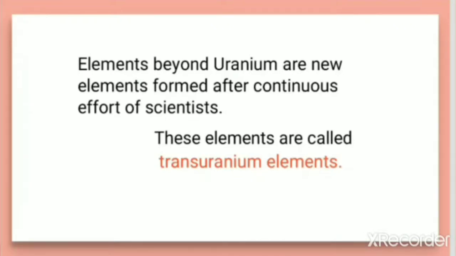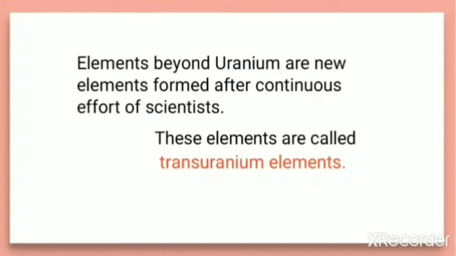So students, what are transuranium elements? The elements which are beyond uranium, which are new elements formed from the continuous effort of scientists, are called transuranium elements. In the periodic table, you can find them. The elements beyond uranium are called transuranium elements. They are the new elements. There are 118 elements, which include naturally occurring elements and man-made elements.